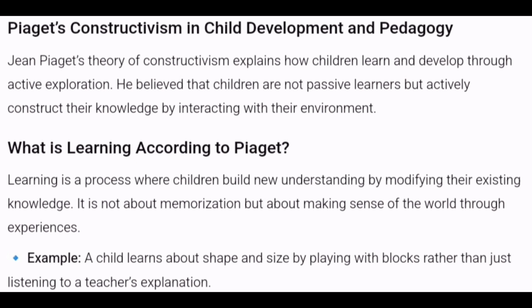So what is schema? Schema means the image of something or the knowledge of something which you already know, right? So here he says that children already have the knowledge, but they keep on adapting or modifying their pre-existing knowledge. All right. And this is the process of learning according to Jean Piaget.